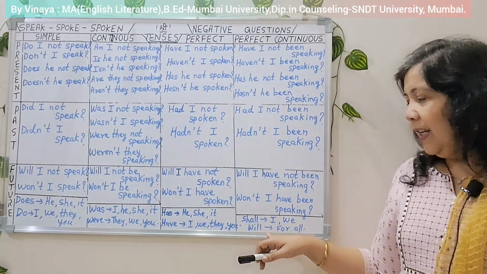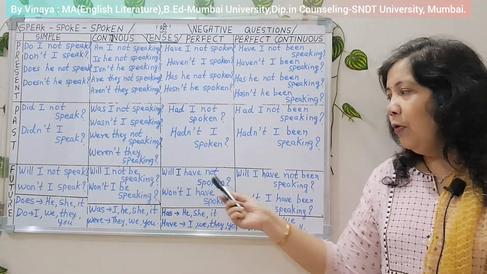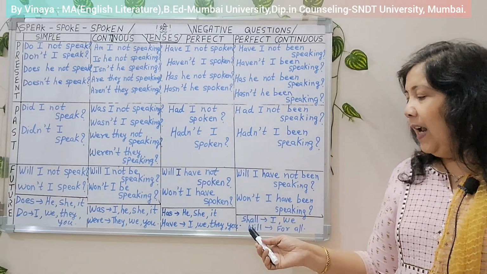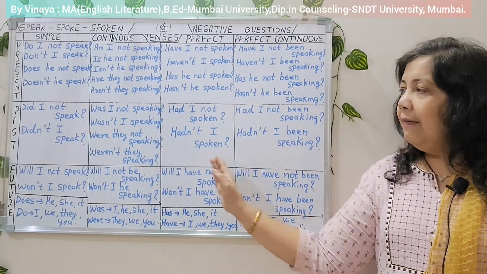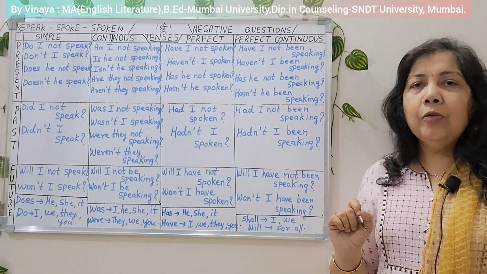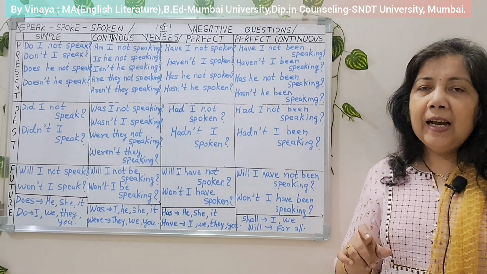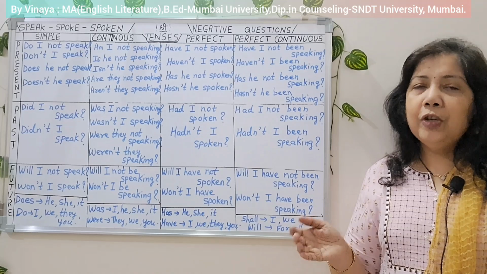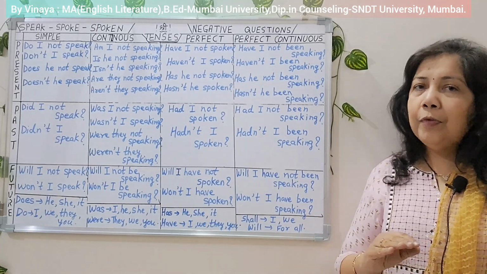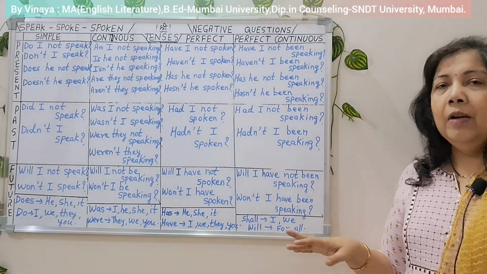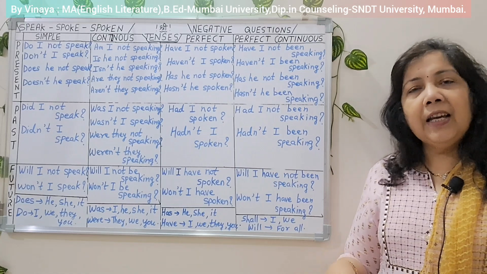Okay. And the last tip about future tense, all four kinds, same tip, will and shall. Here I have written everywhere will. Shall is also used, but only for I and we. When the subject is I or when the subject is we, shall is used. But will is used for all, so I have written all. For all nouns, for all pronouns, we can use will.